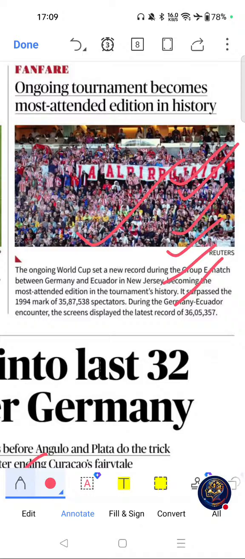Move on to key themes. FIFA Under-20 World Cup, tournament records, attendance record and FIFA. These are the key themes related to this article. Move on to the next important article from this page.